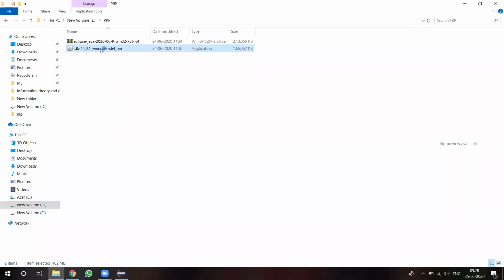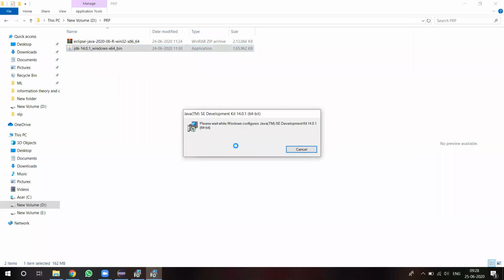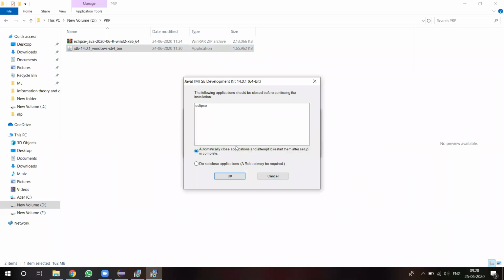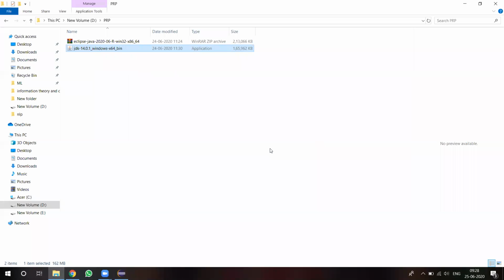Just double click on that executable file. It asks to install in your system, and the installation procedure will start. Everything will be done if we click Next, and we have to specify the path where we want to store it.